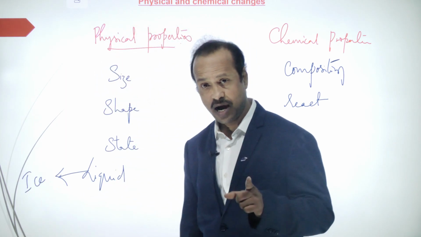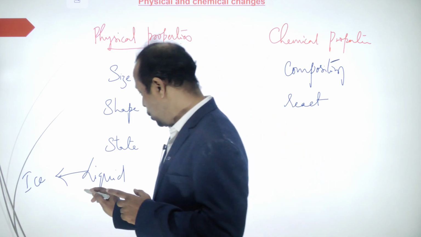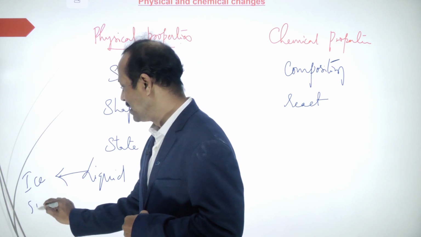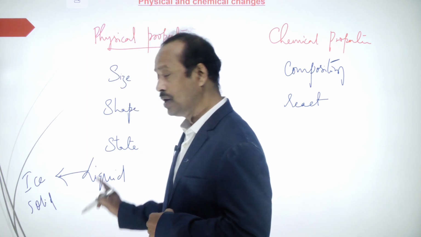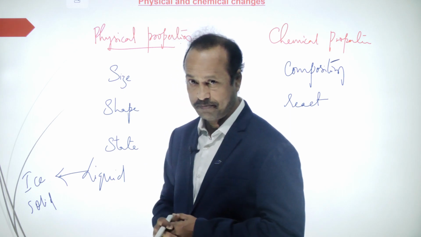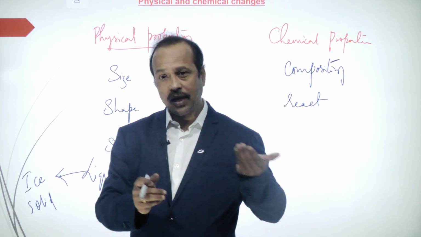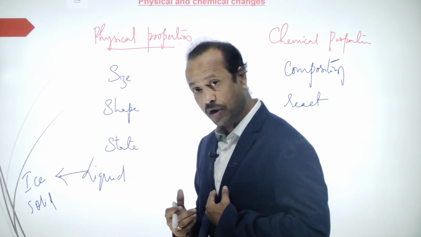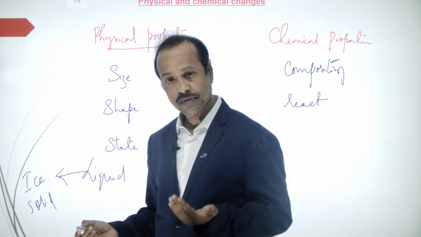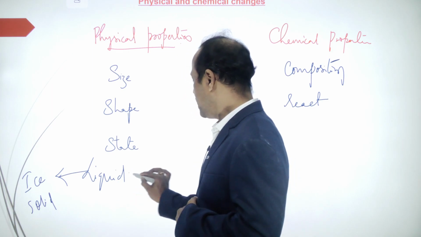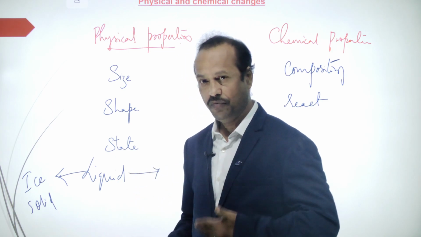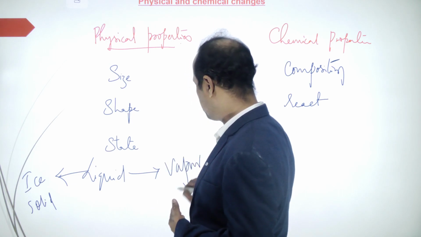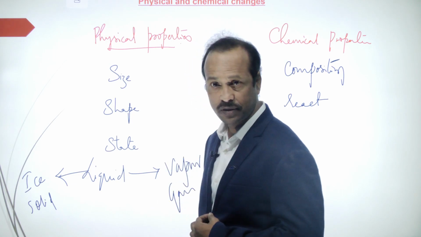Here water is in liquid state, but ice is in solid state, so liquid to solid. Now if I take the ice out of the refrigerator, it again becomes water. Similarly, if I heat or boil the water, then water becomes vapor, which means water in gaseous state.